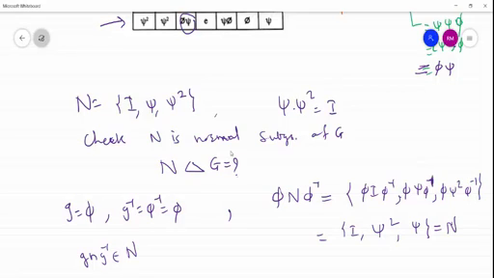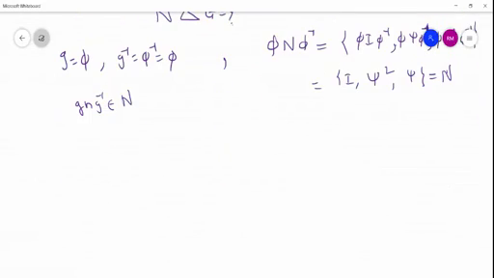Again, similarly we can verify. Phi composite psi N and phi composite psi bracket. Here take g equal to phi composite psi, and g inverse is equal to phi composite psi bracket inverse. So N we already know.